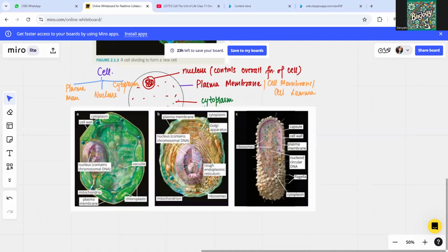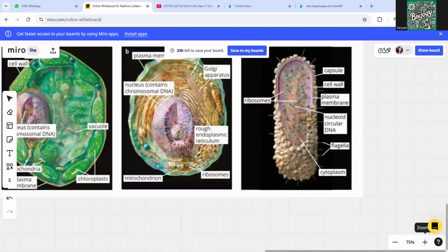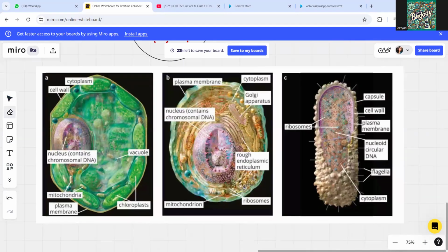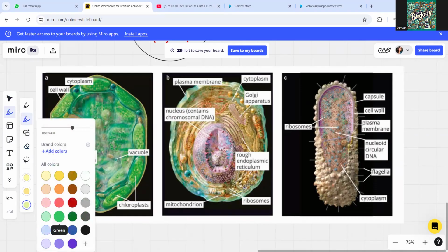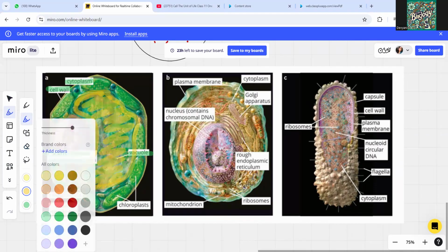This is going to be the next part of our session, where I am showing you the pictures so you can see the observations of the cytoplasm, right? The cell wall is definitely present in plant cells. We have the nucleus, which contains your DNA, and the vacuole. We can see this vacuole comprises most of the space in the plant cell, right?